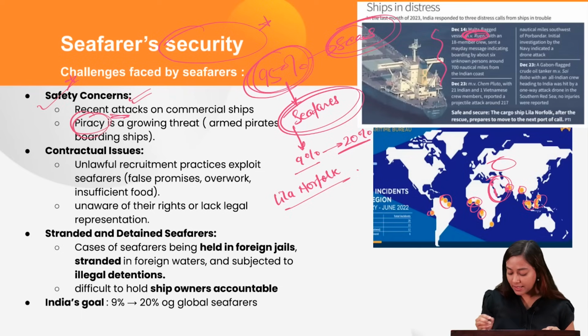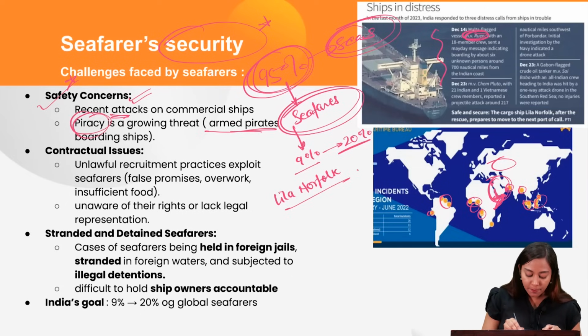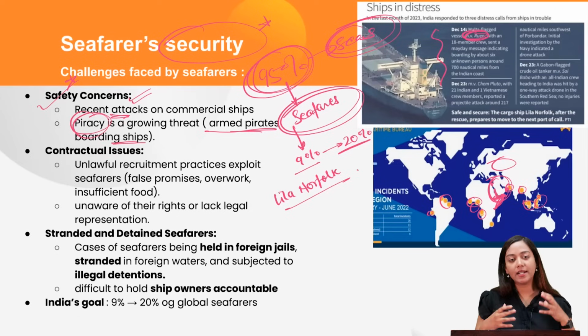Piracy is growing, especially in the coast of Somalia. In the coast of Somalia, you see a lot of pirate attacks. So there you see armed pirates boarding the ships. So all of these threats are growing.